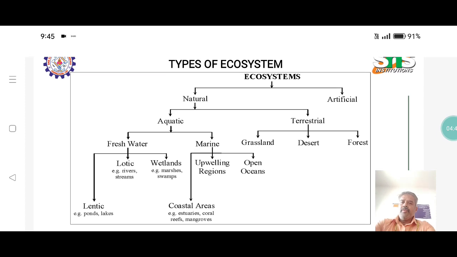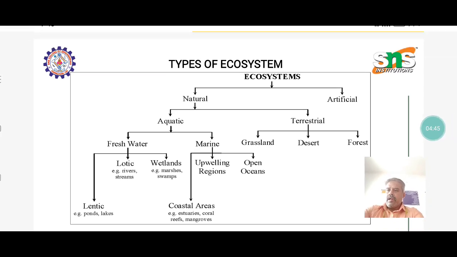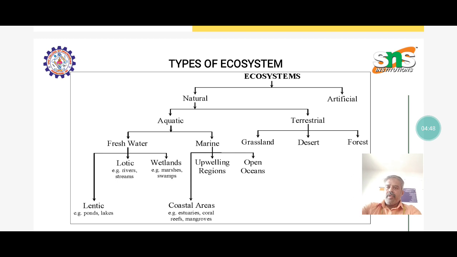The types of ecosystem are based on the land and the water categories. I mentioned only the natural, but artificial has different types. The artificial is based on the development of ecosystem based on nature. Thank you very much.